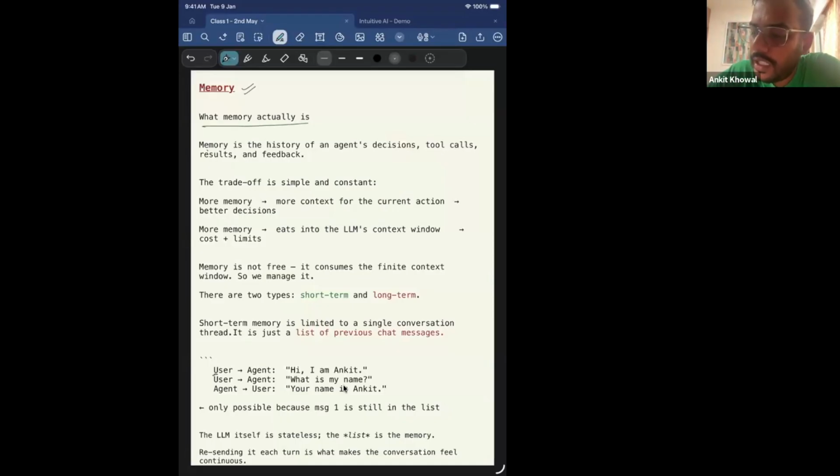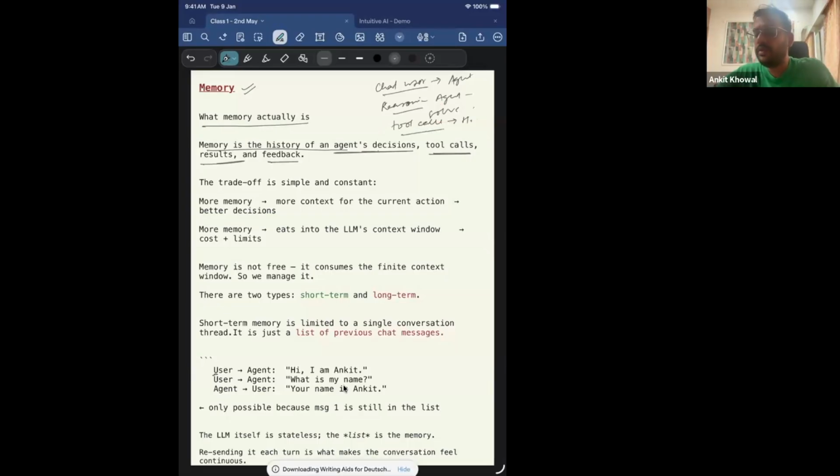What is memory actually? Memory is the history of the agent's decisions, what decisions it has taken, what tool calls it has made, the results, and the feedback, right? It's also a history of interaction with the user, right? So that is what memory in the context of an agent means, right? The chat that has happened between the user and the agent, right? The reasoning which the agent did to solve a particular task, that is also history, right? The tool calls that it made to solve a particular task should also be stored somewhere, right? So that it can look into it, right? So storing all of this requires memory. So we'll be looking at what things we can use for memory, right?